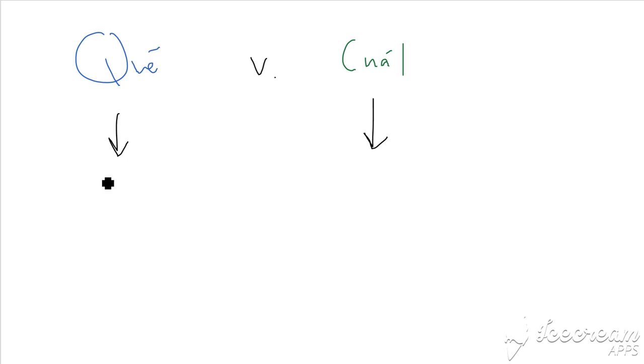Okay, today we're going to be talking about the difference between qué and cuál. They both have accents because we're talking about them with reference to question words, and question words always have accents on them. So usually qué means what and cuál means which, but there are some places where they're interchangeable and some places where you can only use one or the other.